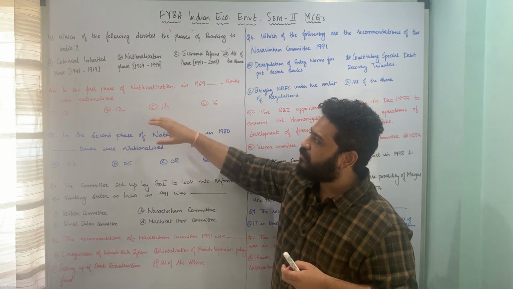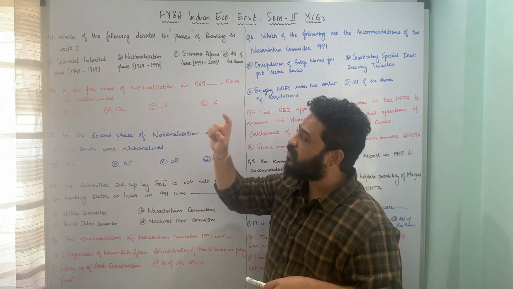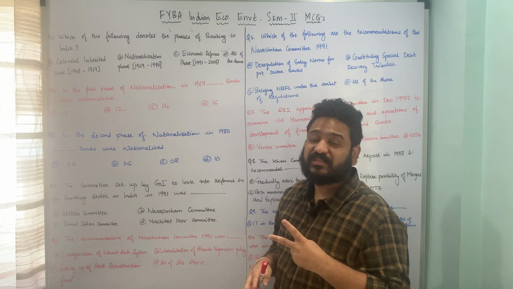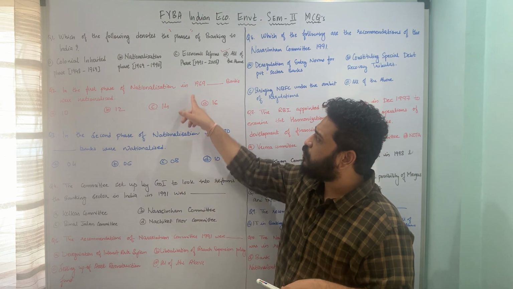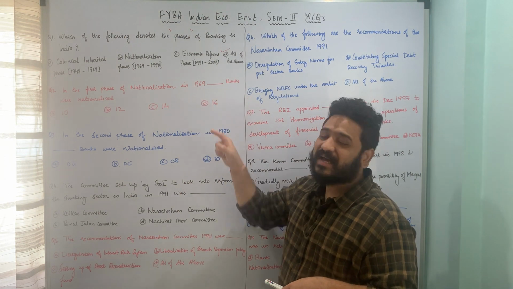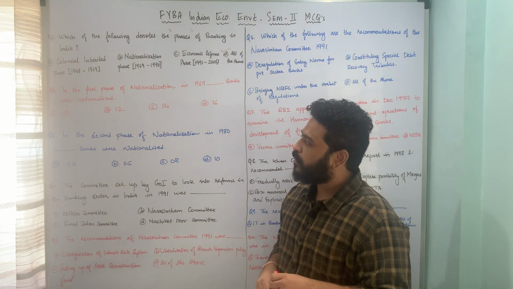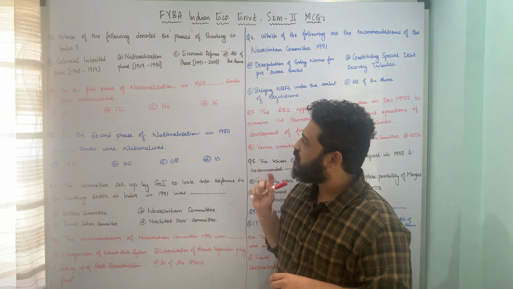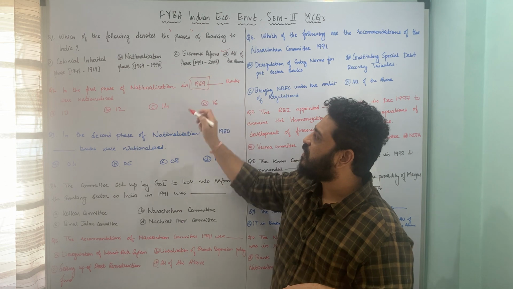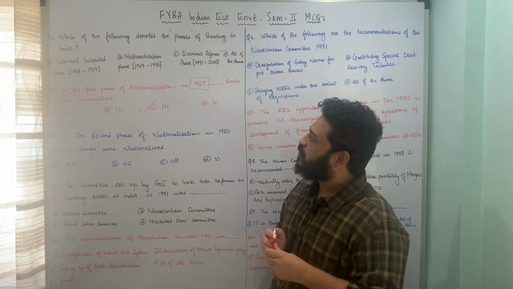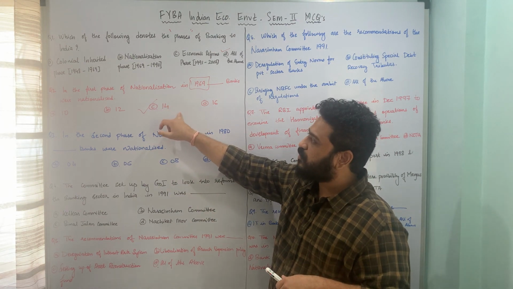Let us now move to the next one. Now specifically we are looking at the nationalization phase. Nationalization also took place in two different parts. In the first phase of nationalization, which was in 1969, dash banks were nationalized. How many banks were nationalized? Whether it was A10, B12, C14 or D16. In the first phase of nationalization, in 1969, there were 14 banks nationalized, and therefore option C14 is the correct answer to this particular question.